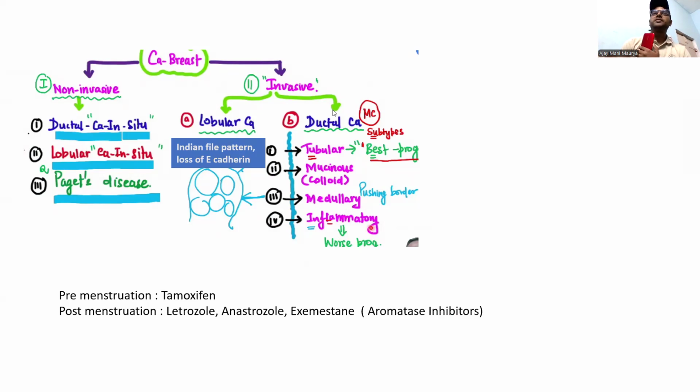Invasive ductal carcinoma is the most common type. The best prognosis is tubular and the worst prognosis is inflammatory. For treatment, premenopausal women get tamoxifen, and postmenopausal women get letrozole, anastrozole, and exemestane. Please remember this one.